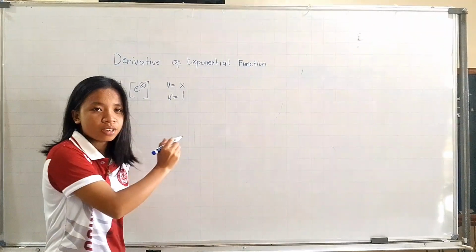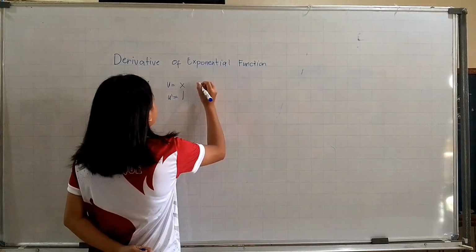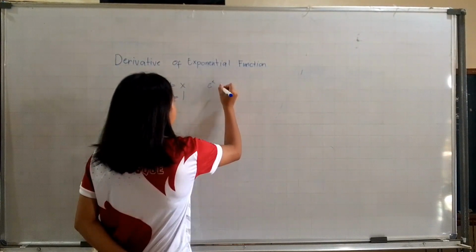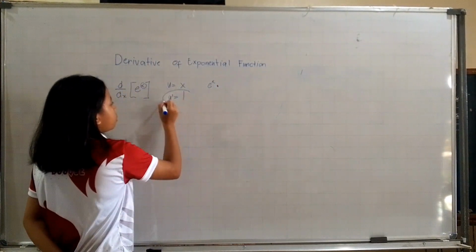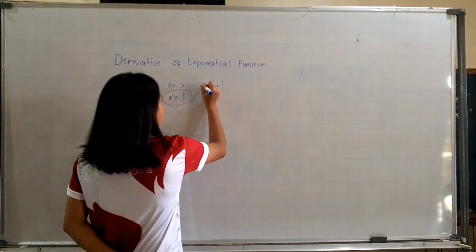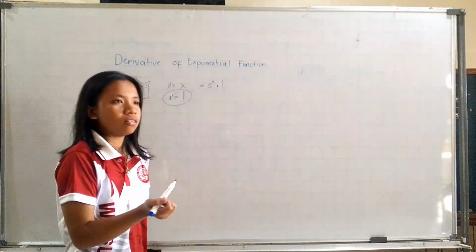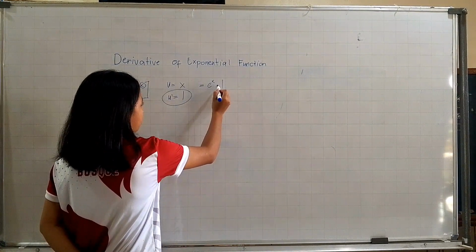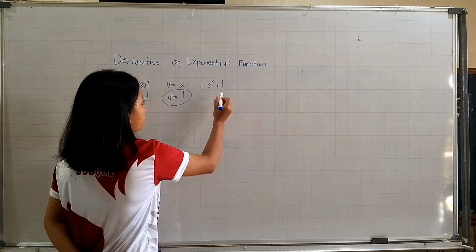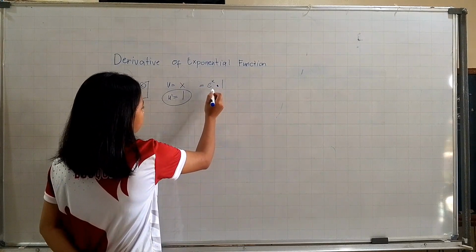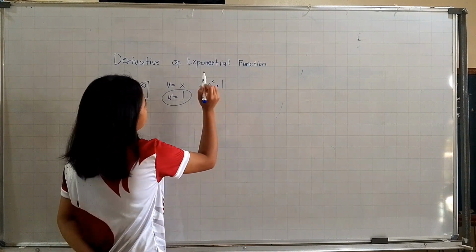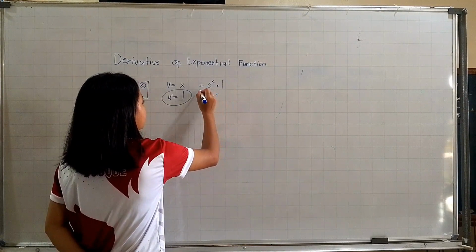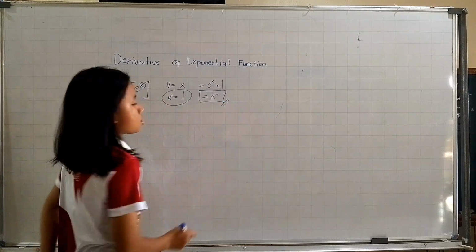So all we have to do is differentiate it. We copy the equation e raised to x, then multiply it with the value of u sub, which is 1. This dot here represents the times. So we're going to multiply Euler's number raised to x times 1. So the answer is e^x. So that is our answer.